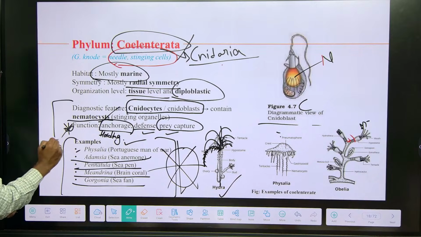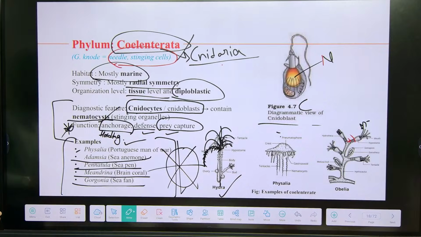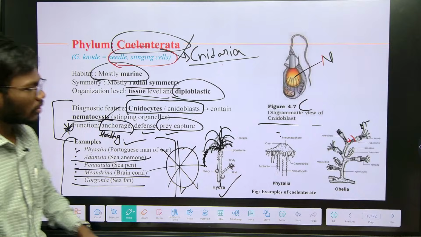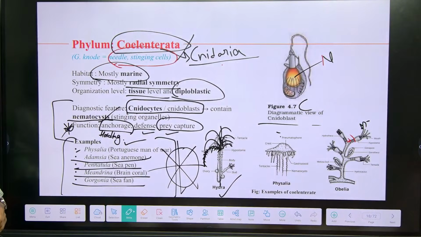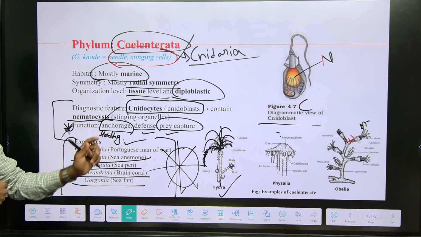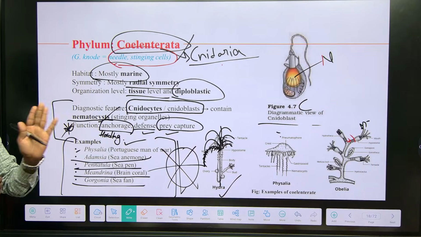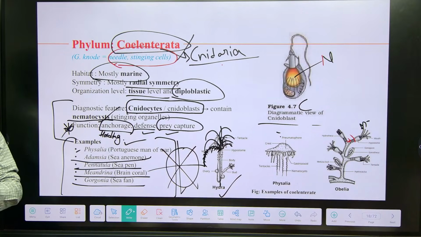Right? This is one of the prominent features, that is cnidocytes. They will ask. Understand? Anyway, it is present in your textbook also. This PPT is wholly based on your NCERT textbook. From the NCERT textbook only, I made this PPT for explaining to you.